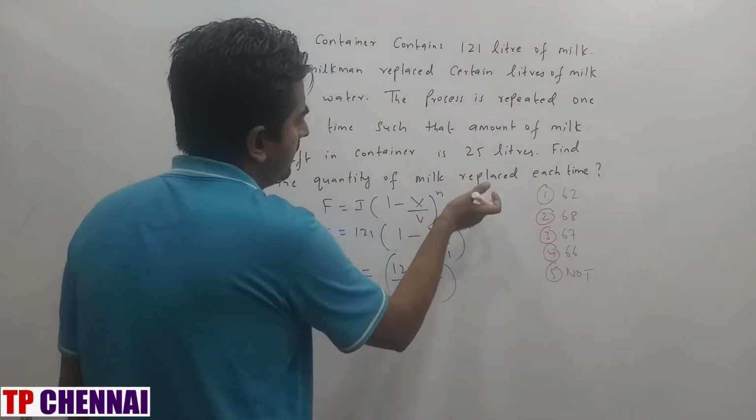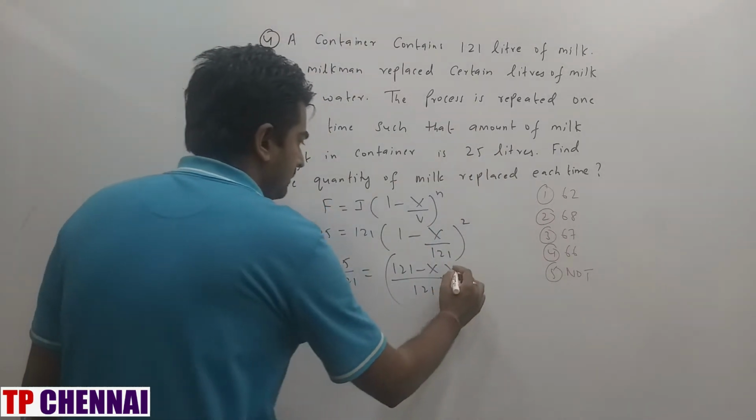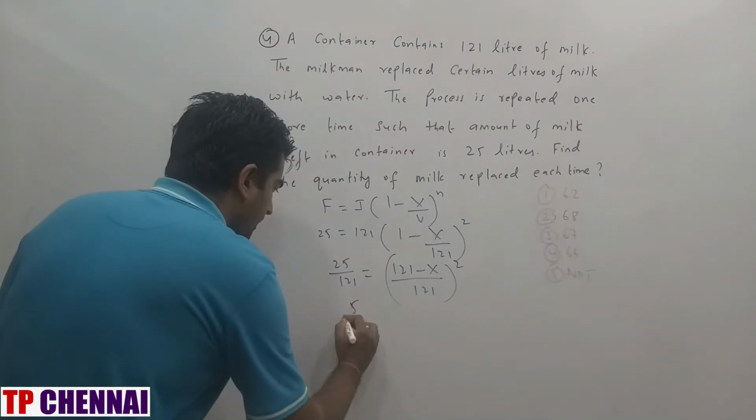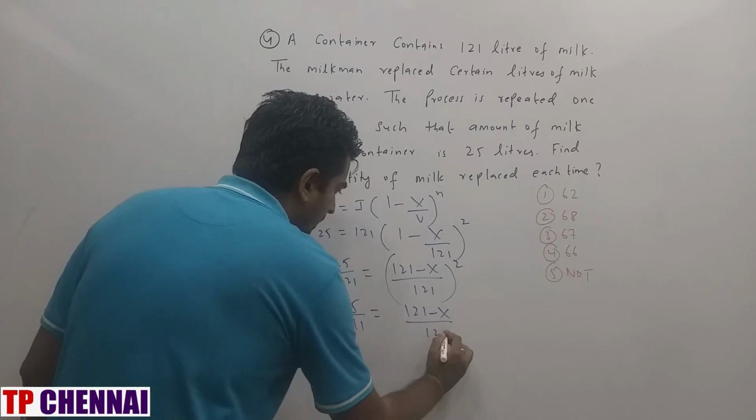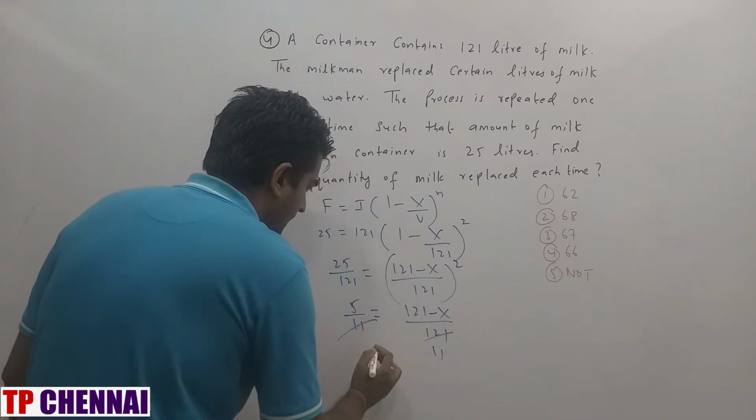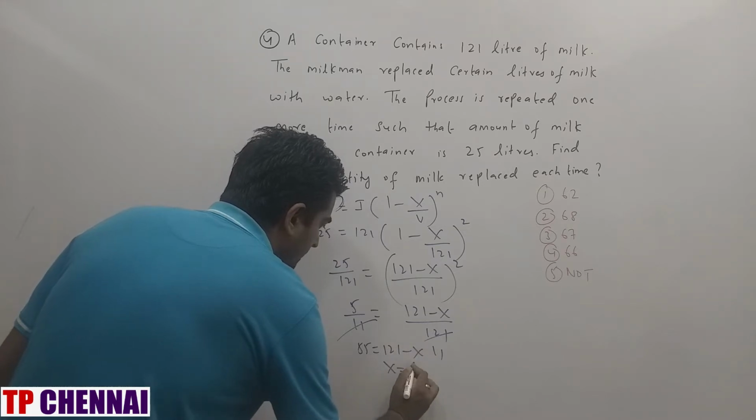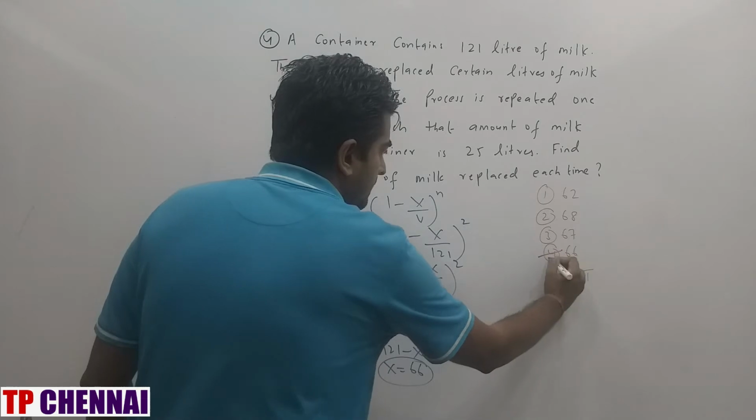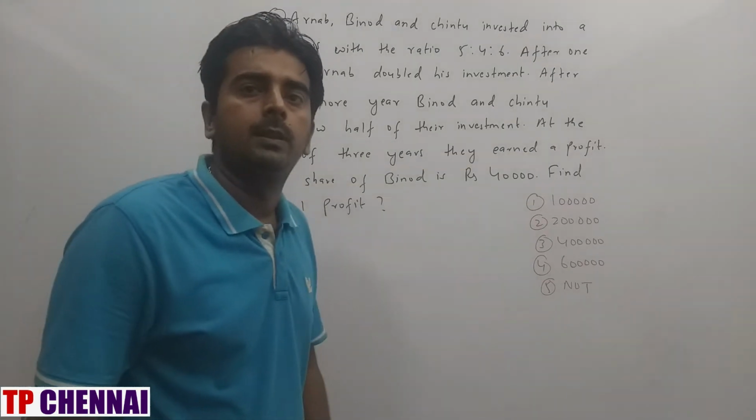So n is nothing but how many times they are doing? 2 times. Right? 2 times they are doing. So take the square root here. So this is 5 by 11 is equal to 121 minus x divided by 121. 11 5s are 55, which is equal to 121 minus x. x is equal to 121 minus 55, which is 66. My answer is nothing but 66. So I hope you are clear with the fourth one.